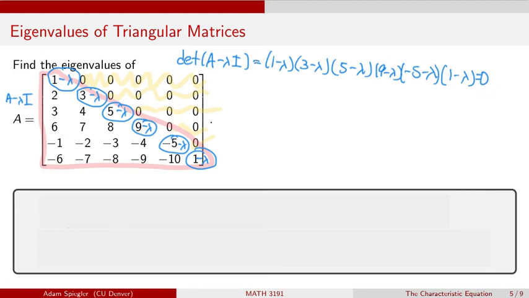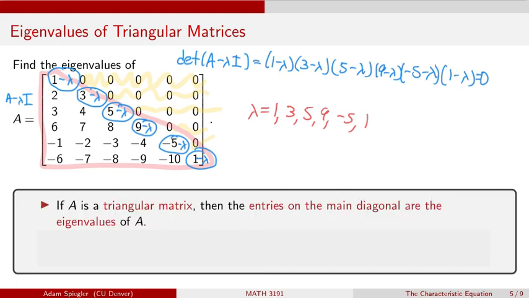And so we can see here that the solutions to this characteristic equation are lambda equals 1, 3, 5, 9, minus 5, and 1. So this matrix A has 5 different eigenvalues, namely 1, 3, 5, 9, and minus 5, with eigenvalue 1 having what we call multiplicity 2, because its factor in the characteristic polynomial occurs to the second power.